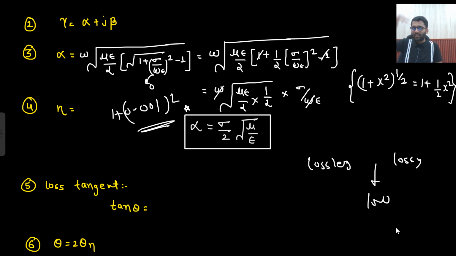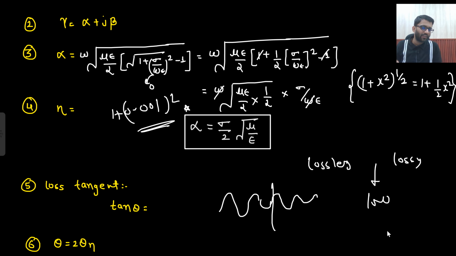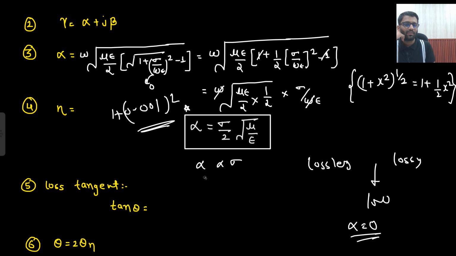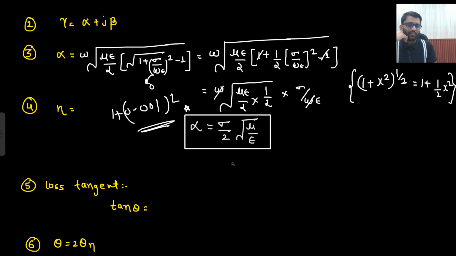That certainly there will be some attenuation. If your wave is traveling and then this low loss medium comes, then certainly there will be some attenuation, but the attenuation will be very low. So if they are asking sometimes, you cannot say that attenuation is 0. No, there will be some attenuation, that alpha value. So that can be found by this expression. So alpha is directly proportional to sigma here. So if sigma is very low, then certainly alpha is also very low, right? So this expression, if you want to keep in mind, then you can keep it in mind.